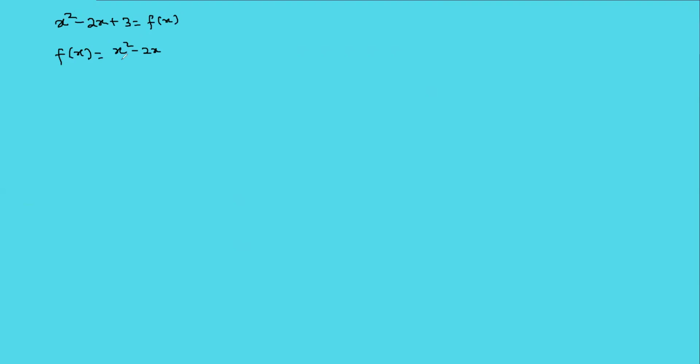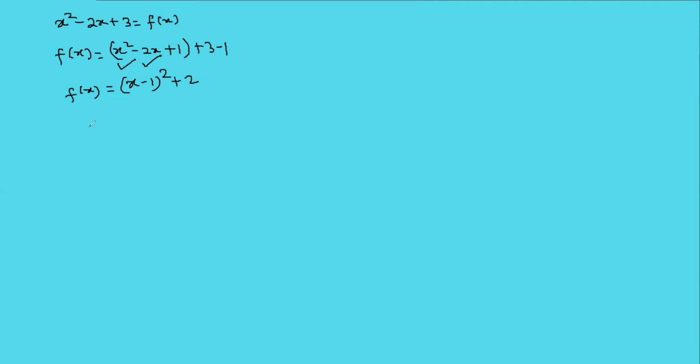This is what? a square minus 2ab, right? If you add 1, you will get what? (a minus b) whole square. Yes. But you cannot add 1 by yourself. If you are adding 1, then you will have to subtract 1 also, right? Yes. Now this equation becomes what? Plus 2. Understood?